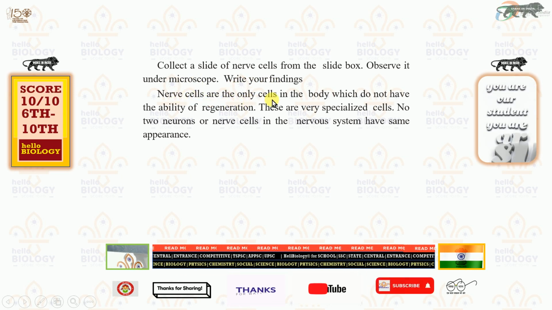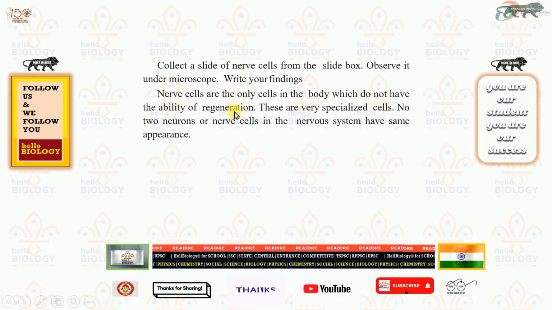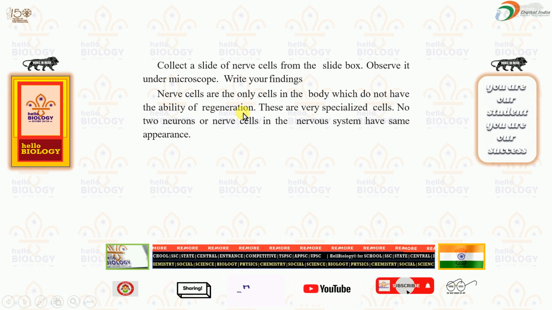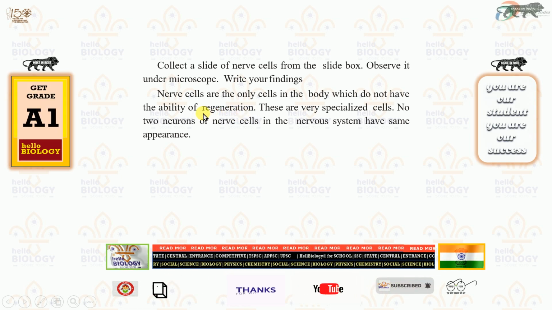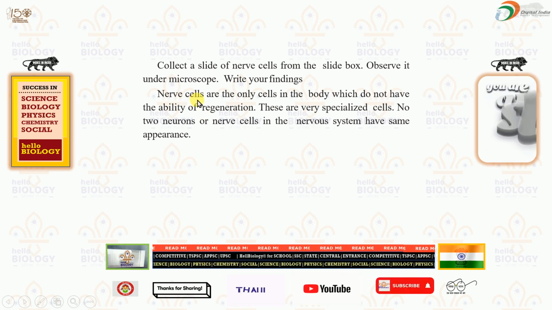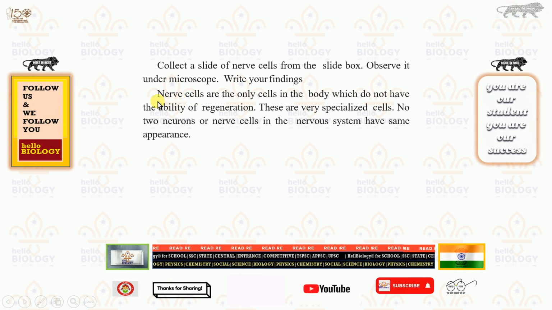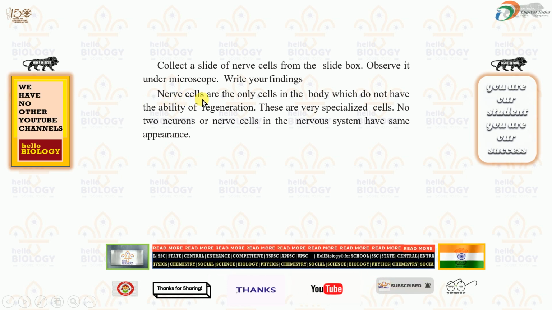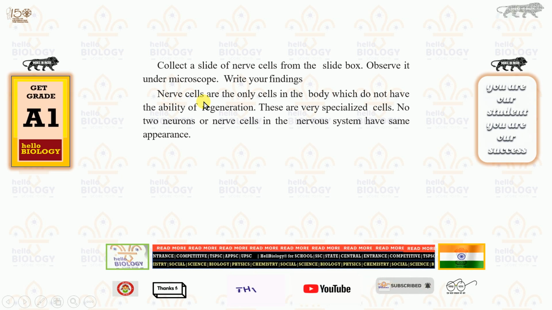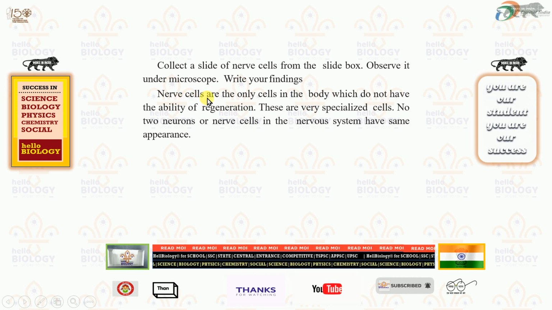Nerve cells are the only cells in the body which do not have the ability of regeneration. That means they cannot reproduce like our other cells. If we get any wound, skin will be produced again and again. But nerve cells cannot regenerate. Once nerve cells are lost, they are lost. So it is important to preserve the brain and supply oxygen. For that only, we need to do exercises for production and supply of oxygen to the nerve cells.